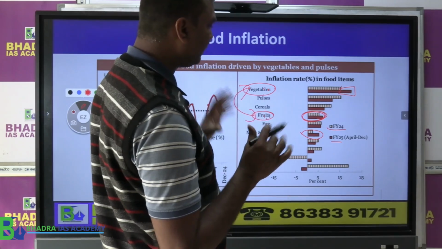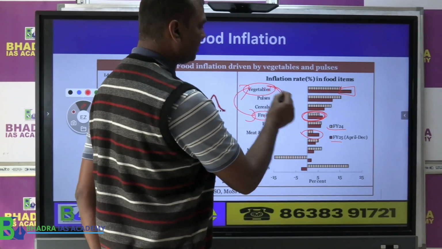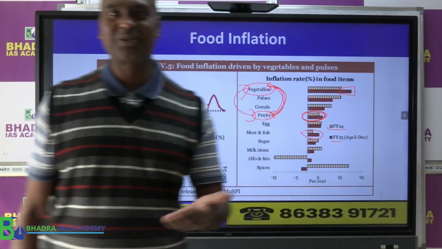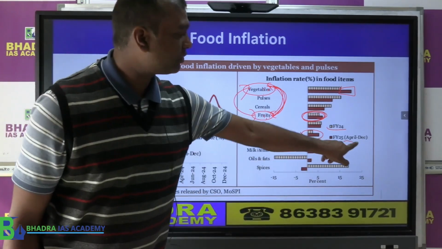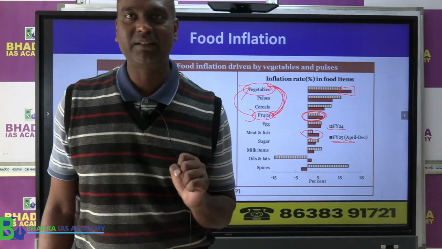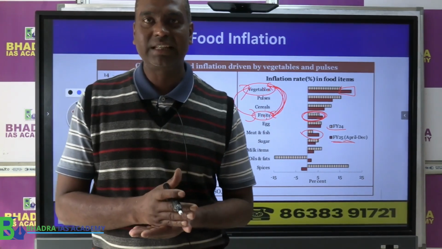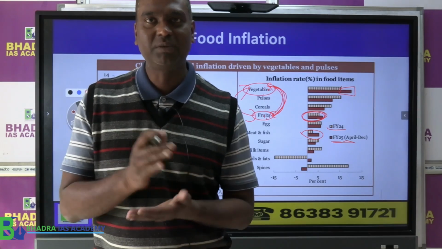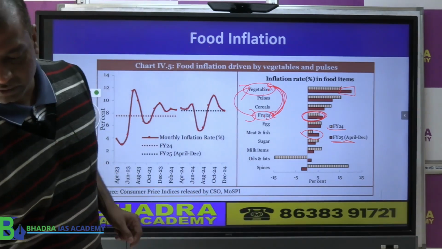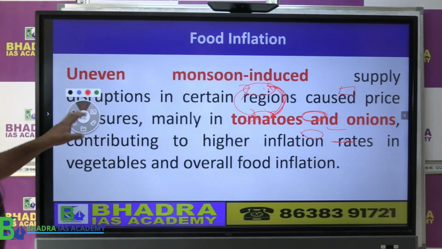So the two main things are vegetables and fruits, which contributed to inflation in 2025. Therefore the Economic Survey clearly says that inflation increased, and yes, one of the factors or culprits is also the food inflation. Clear now?